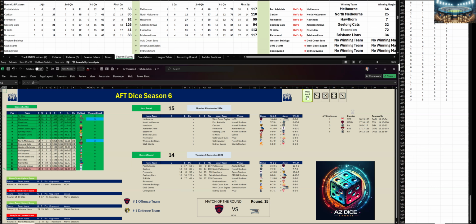Let's go to the next game. It is Western Bulldogs versus Gold Coast at Marvel Stadium. 1 point the difference to Gold Coast. They kick 5 goals 4 to Western Bulldogs 5 goals 3.